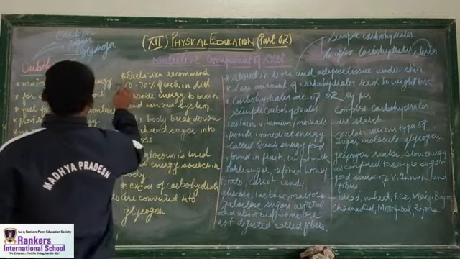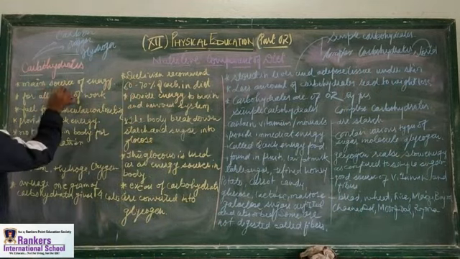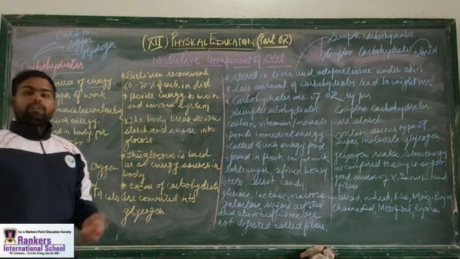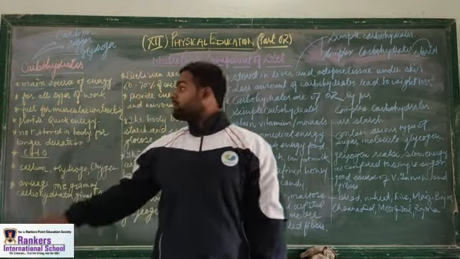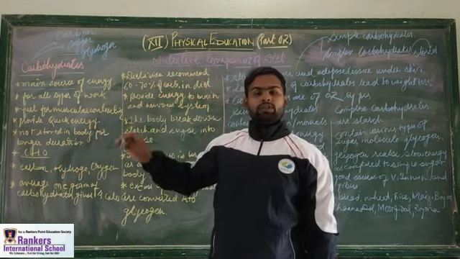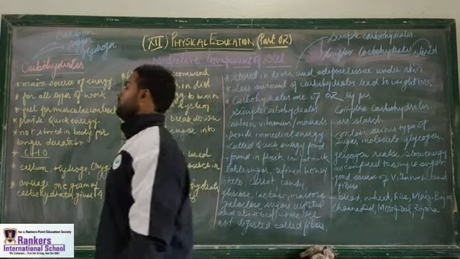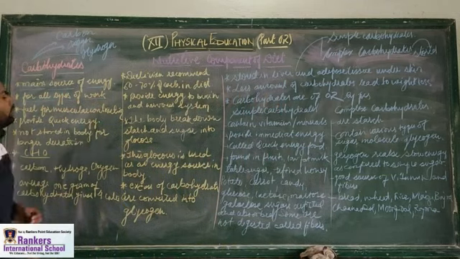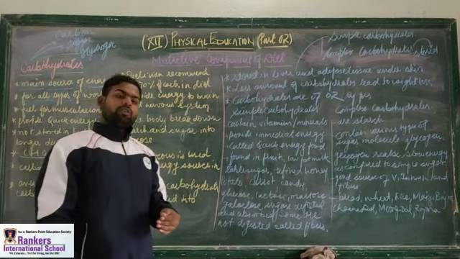Carbohydrate is the main source of energy, as it provides energy to the body; it is the energy giving food. It is the means of energy for all kinds of work done by our body. Whatever work we are doing, all kinds of work is done with the help of carbohydrate.